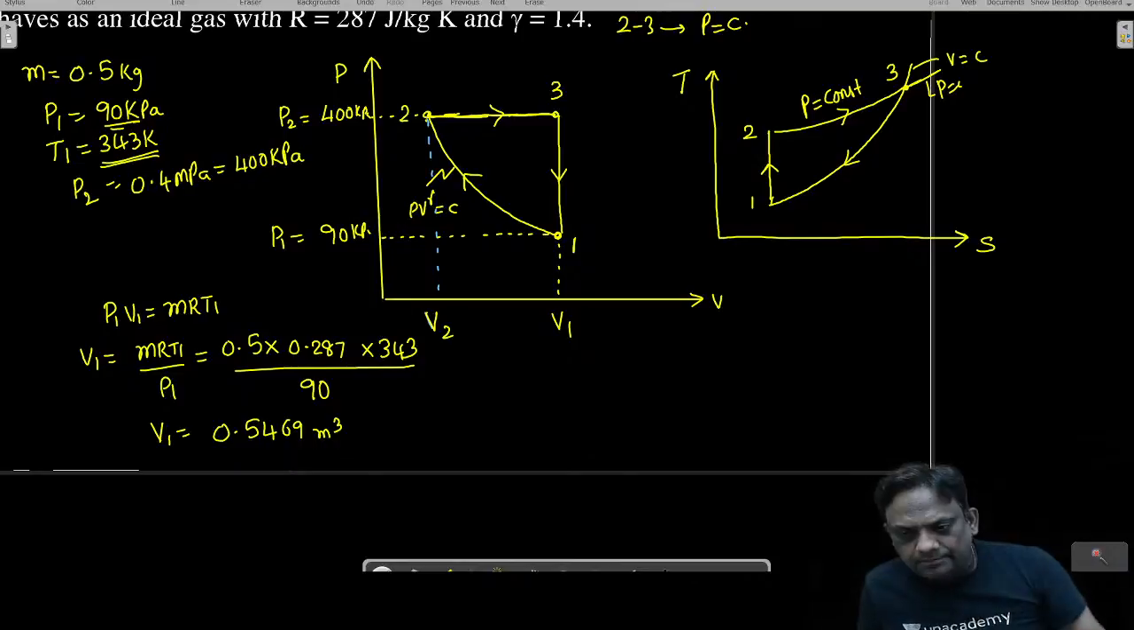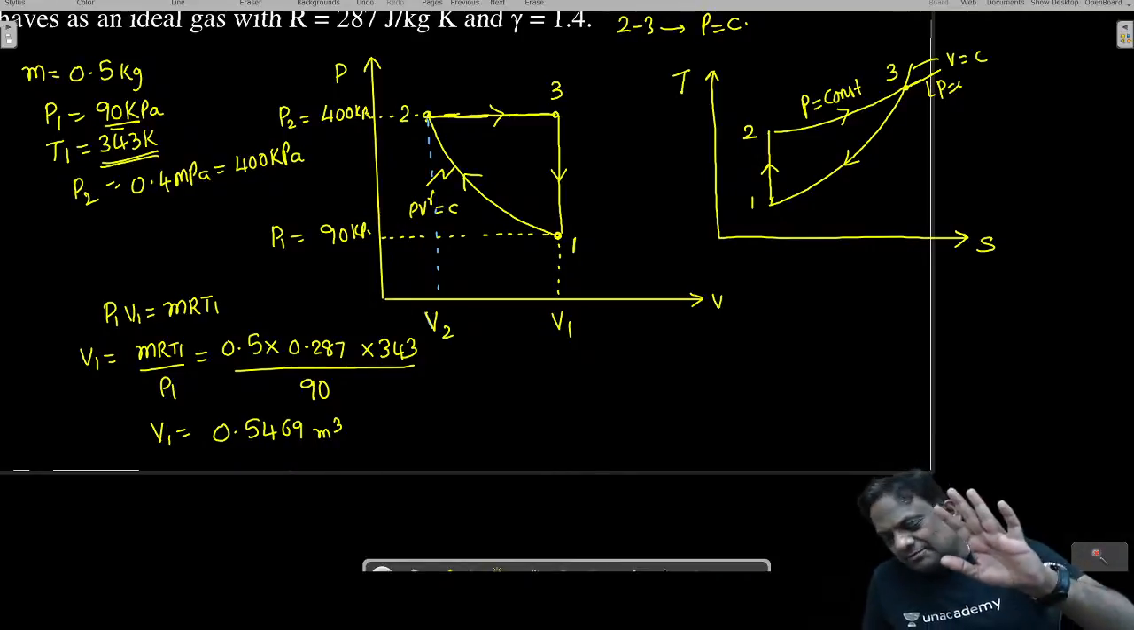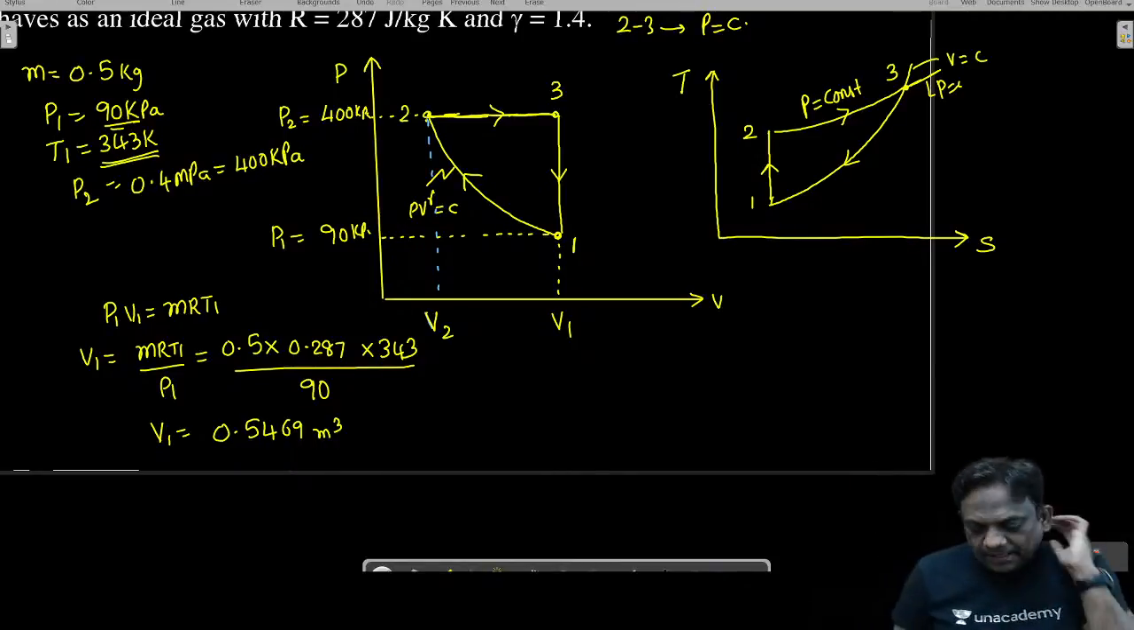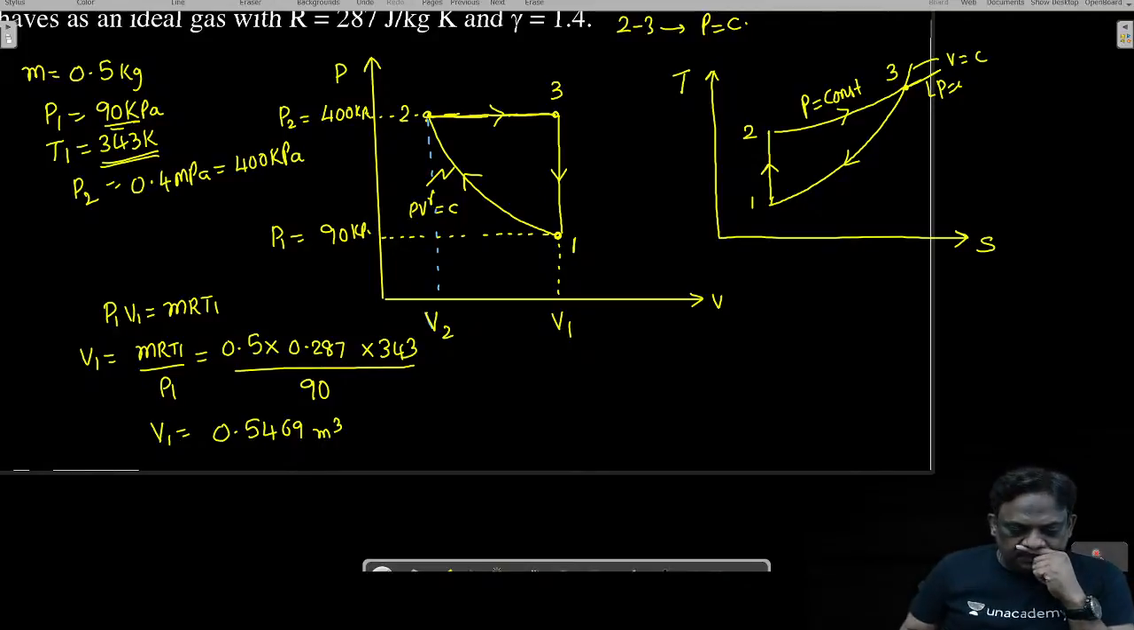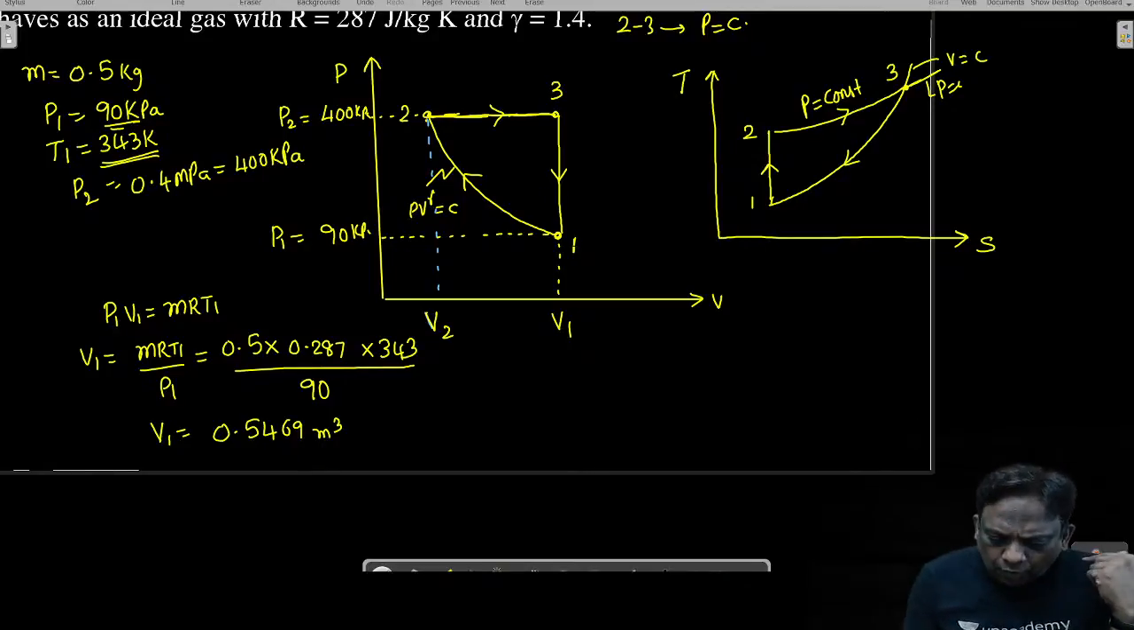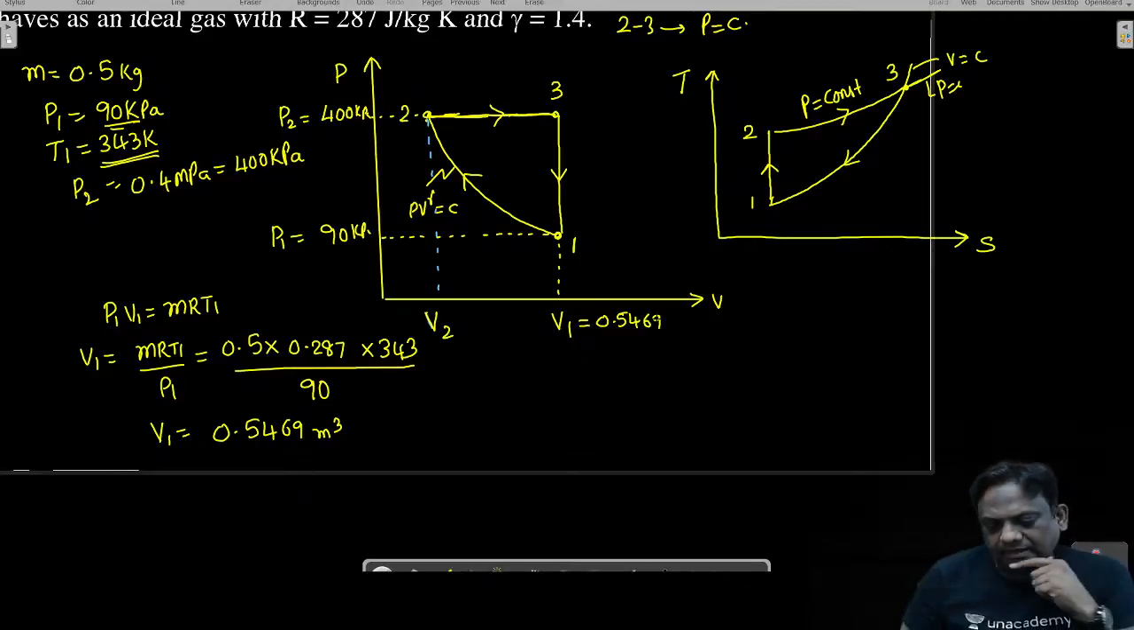Wrong. Ajay, you are wrong. Okay, sorry, you are right. I'm sorry, Ajay, you are right. Okay, now, I know V1. How much is V1? Take 0.547. Ajay said, okay, let us take 0.5469.